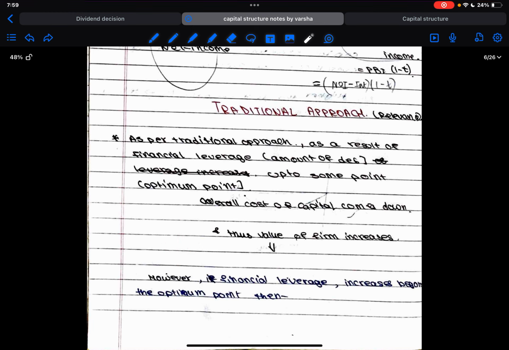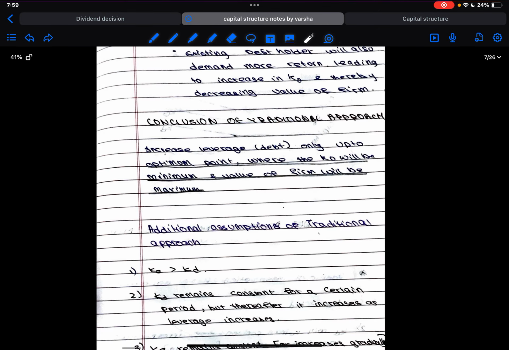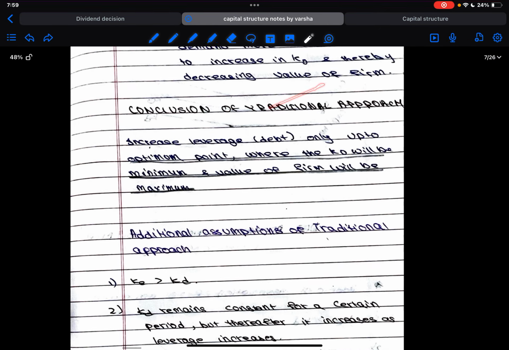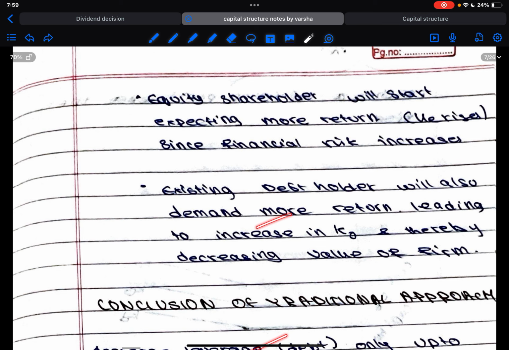However, the financial leverage increases beyond the optimal point. If the financial leverage is going to increase beyond the optimal point, then the equity shareholder will start expecting more returns, because the return on investment shows to be higher, right? Whenever we see there's an increase in the scope of getting income, we want the fund to be invested.